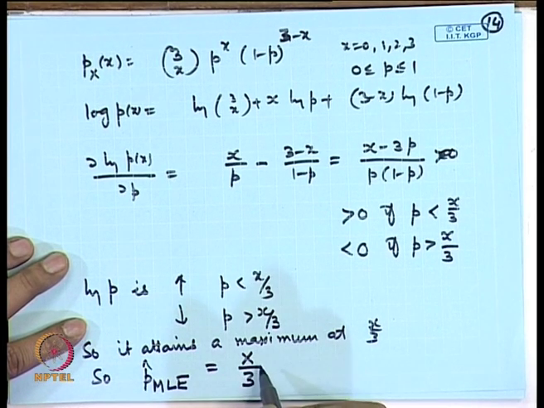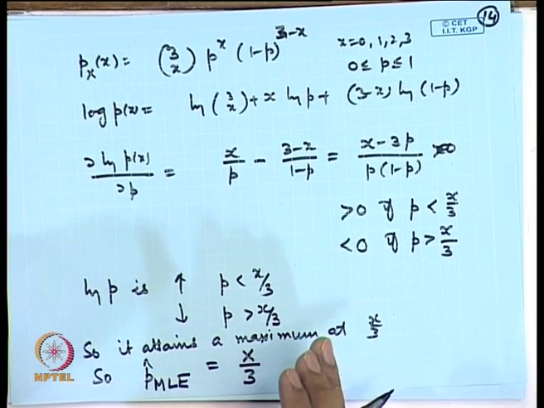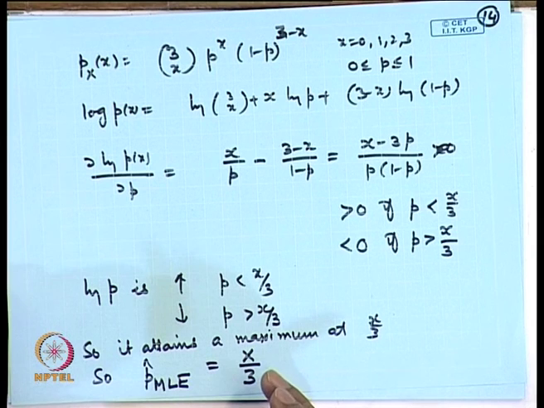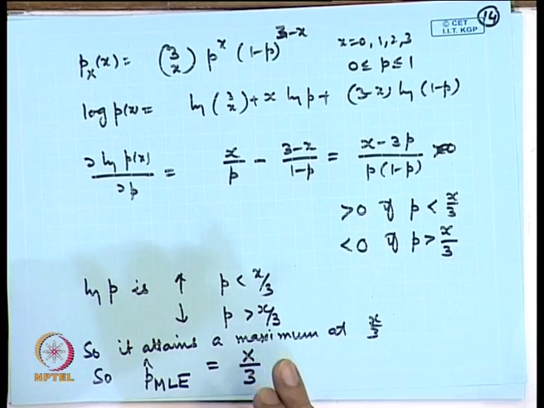So, we can consider the maximum likelihood estimator of p as x by 3, which is actually the sample proportion, because if I have conducted the experiment 3 times and x is the number of successes in 3 trials, then x by 3 is the sample proportion, and I am using this sample proportion as a maximum likelihood estimate of the population proportion p.